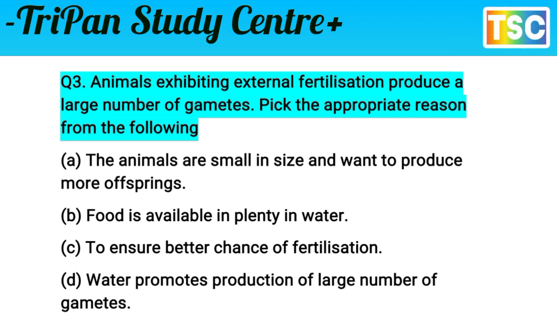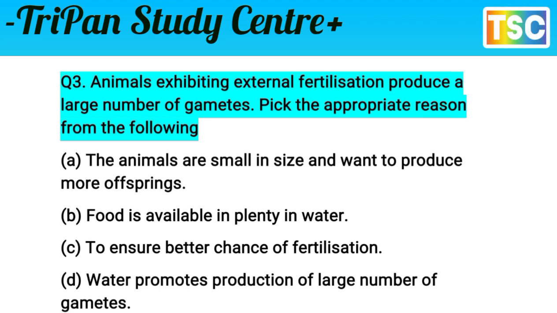Pick the appropriate reason from the following. First option, the animals are small in size and want to produce more offspring. That is not the correct answer. Next, food is available in plenty in water. No way, that is not a right statement for this question.